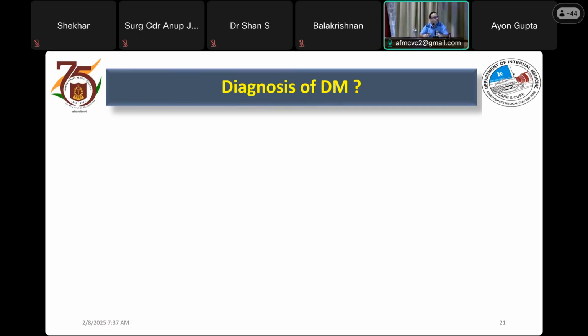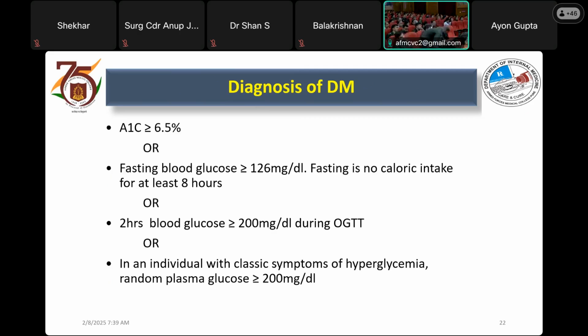Sir, as per the latest ADA guidelines, a fasting blood sugar of more than or equal to 126 milligram, or postprandial sugar of more than or equal to 200 milligram, or an HbA1c of more than or equal to 6.4, or a random blood sugar of more than or equal to 200 with symptoms of diabetes, is considered a diagnosis of diabetes. So, Sridhar has told us four tests.